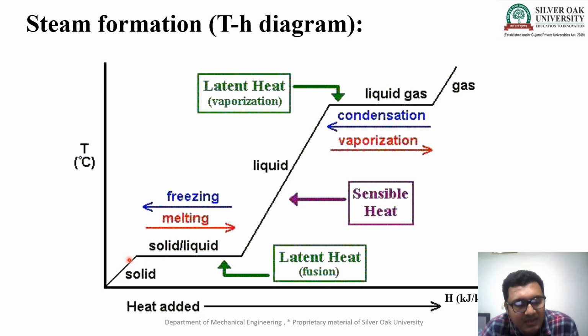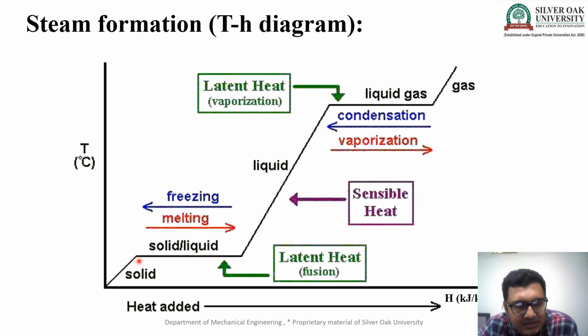Which kind of heat is supplied during this process, A to B? As we already studied in the previous slide, there is a change in temperature but no change in phase, so the heat supplied here is called sensible heat.